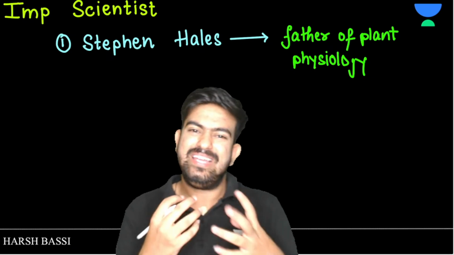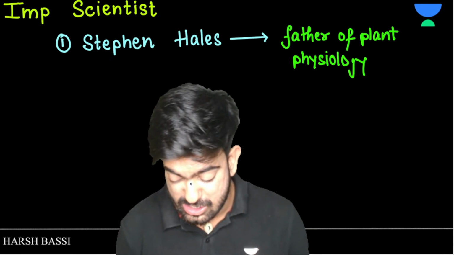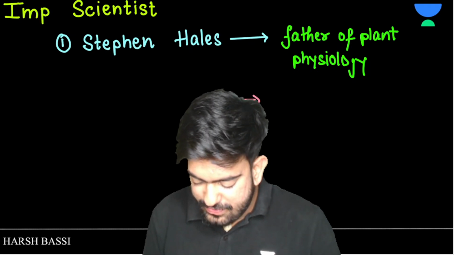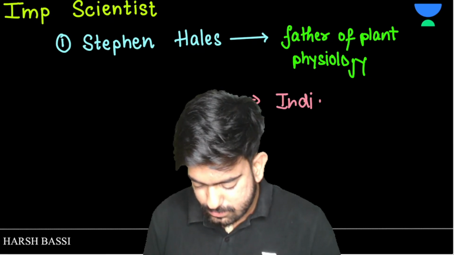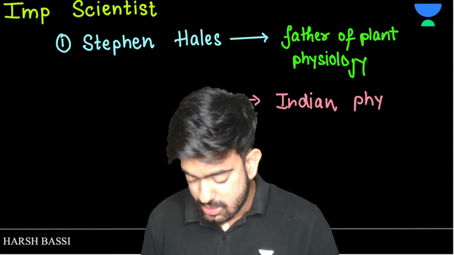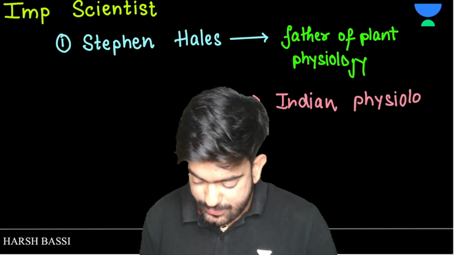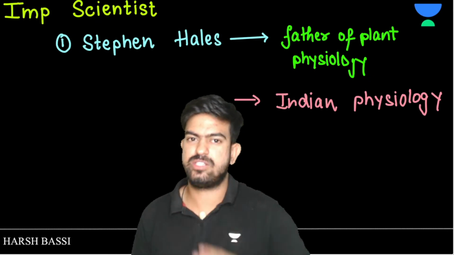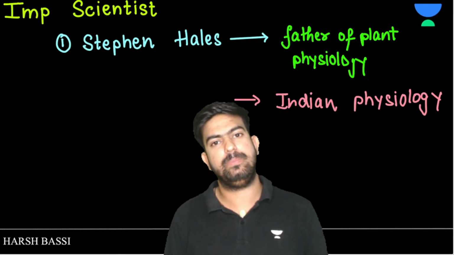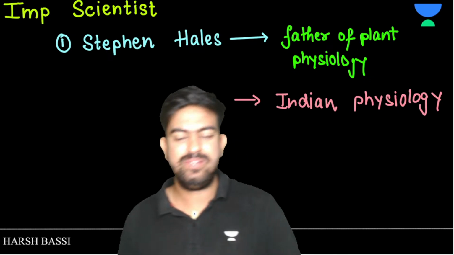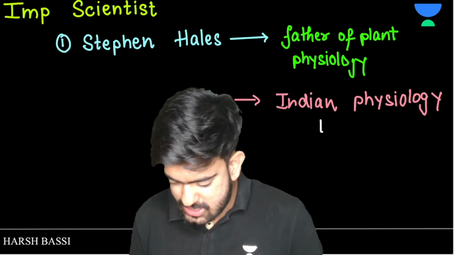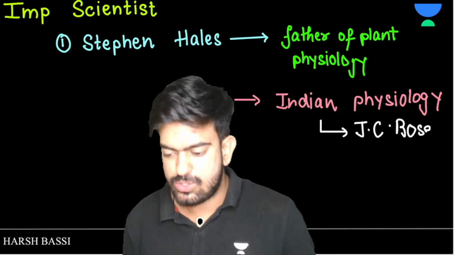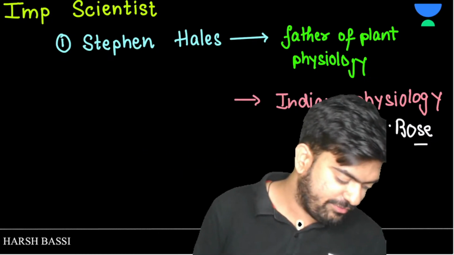But sir, we are Indians, right? We need to know about something which happened in India. So, who is the father of Indian plant physiology? Can you guess? I will give you a hint: his name ends with Bose. No, not Subhash Chandra Bose, how can he be the biologist? The name is J.C. Bose. So J.C. Bose is known as the father of Indian plant physiology.